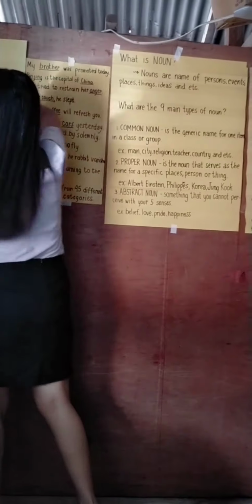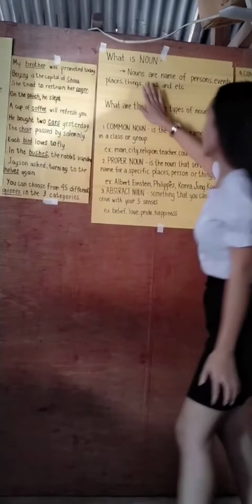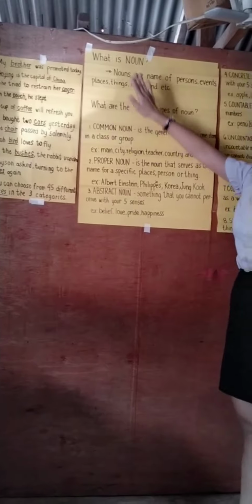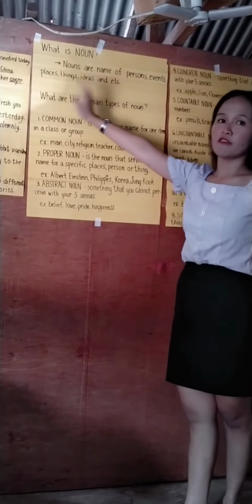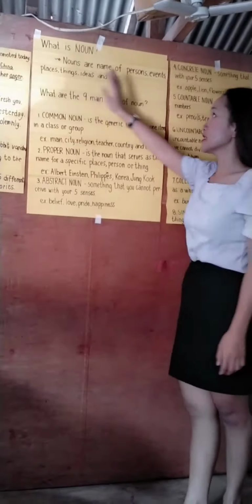And now, let's proceed to noun. What is a noun? Nouns are names of persons, events, places, things, ideas, and etc. Okay, class, let's proceed. What is a noun? A noun is the name of a person, event, place, thing, idea, and etc. What are the 9 main types of noun?